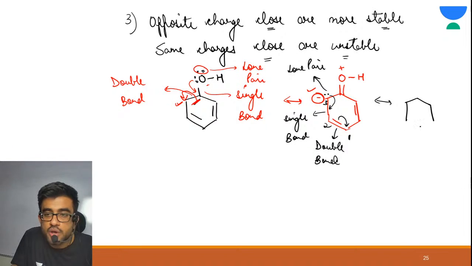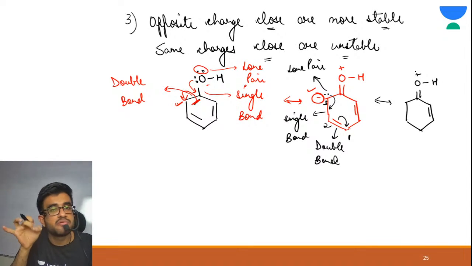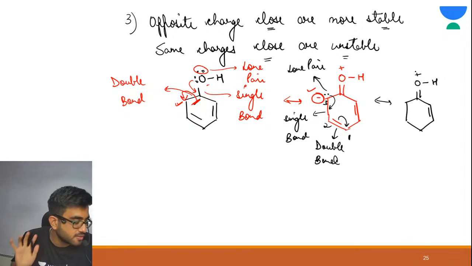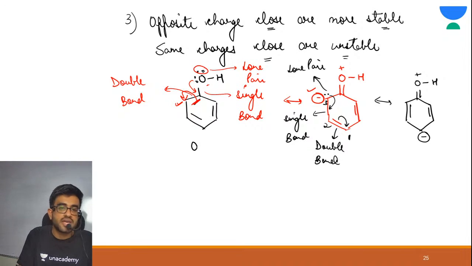See, you haven't touched this. You haven't touched this. We are making it as it is. Now simply make a double bond between 2 and 3 and bring your charge on 1. Double bond between 2 and 3 and bring your charge on 1. Now this is your A. This is your B. This is your C.